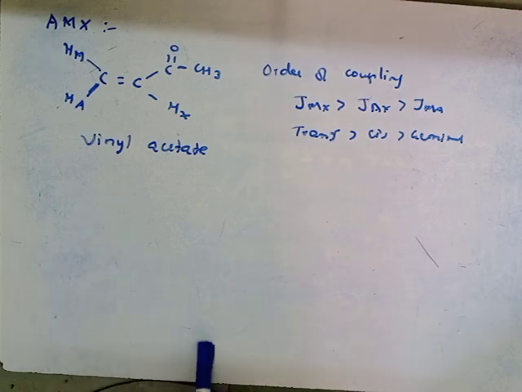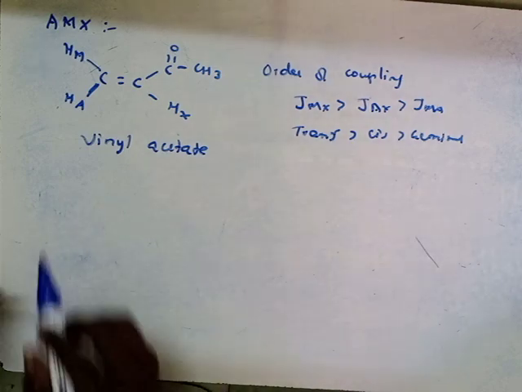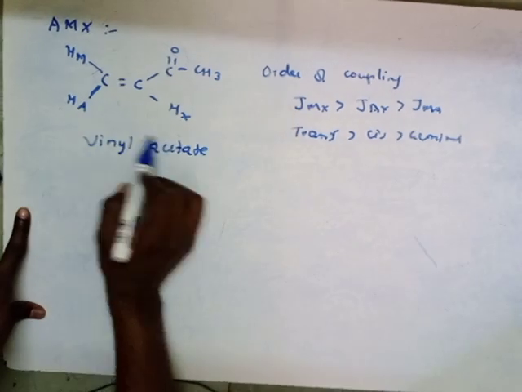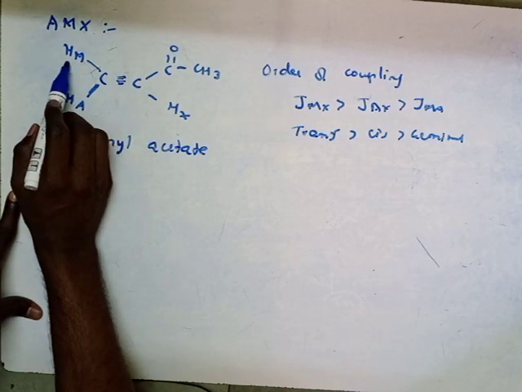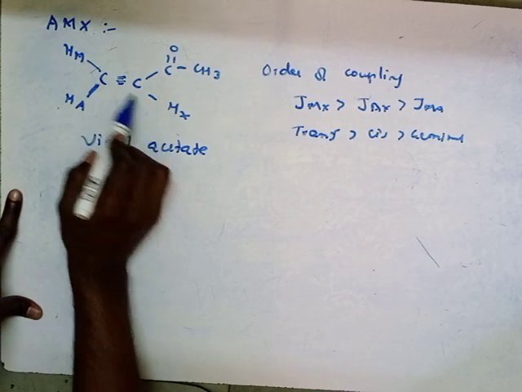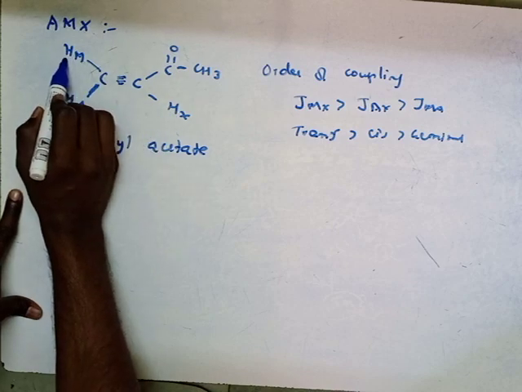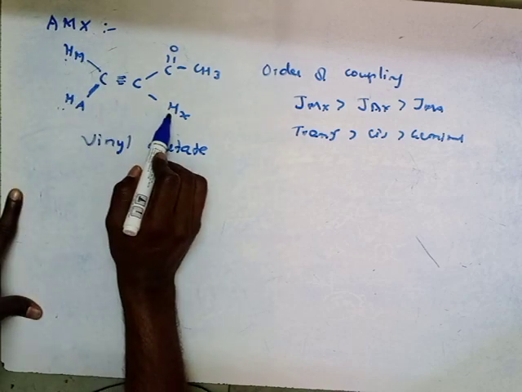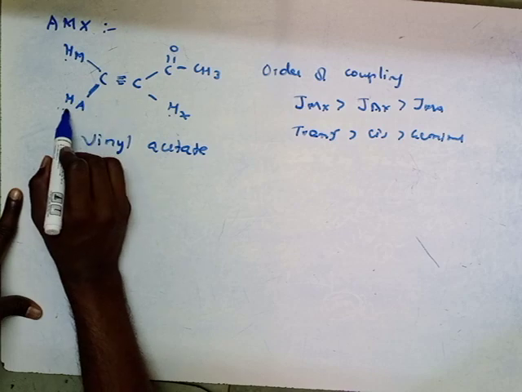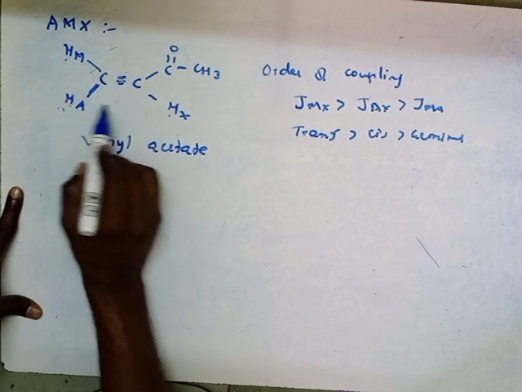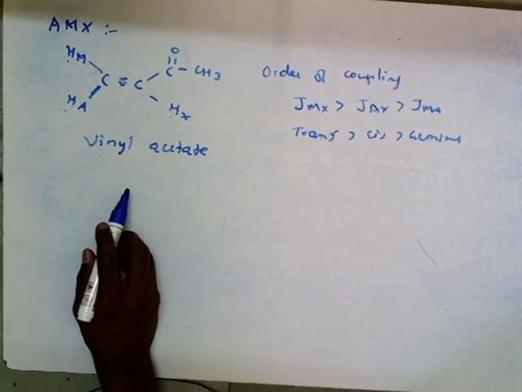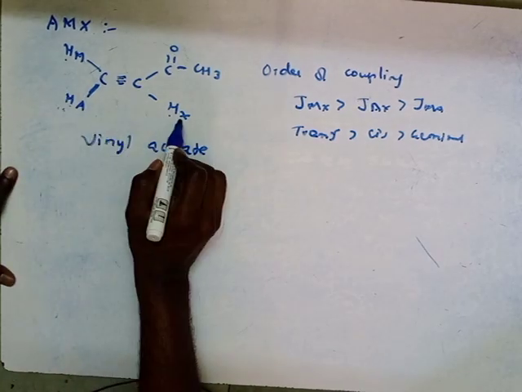Similarly, for this AMX system, there are three types of protons present. That means a double bond is present, and this H and this H are trans to each other. That's why it will give one type of signal. And this H and this H will be cis to each other. That's why it will give another signal. So how many types of protons are there? 1, 2, 3. I can name this M, this A, and this X, right?